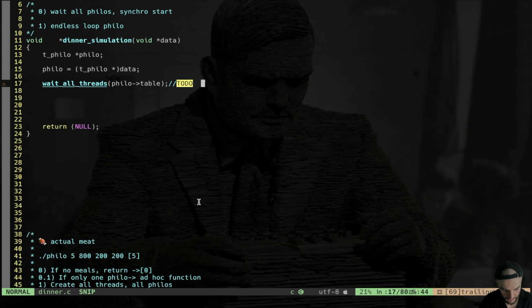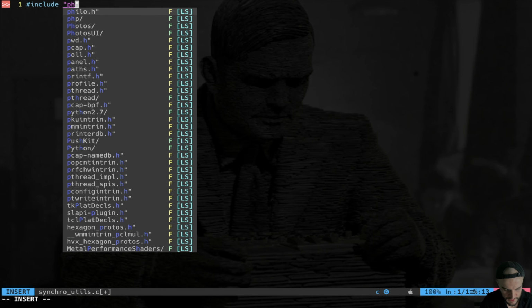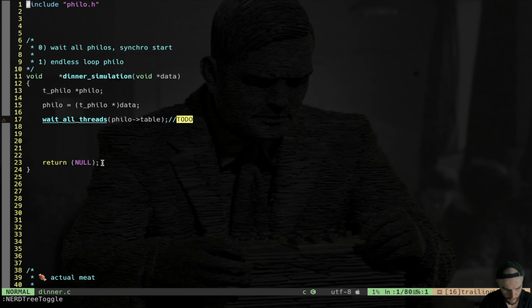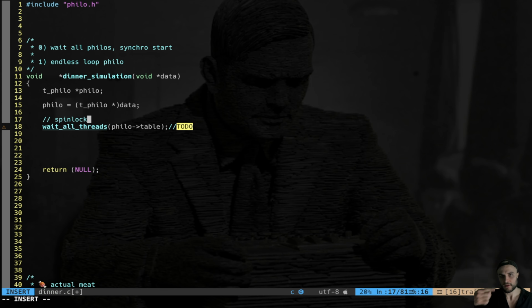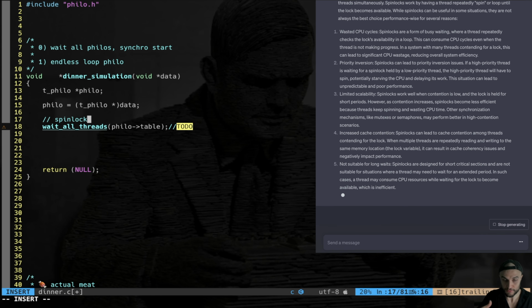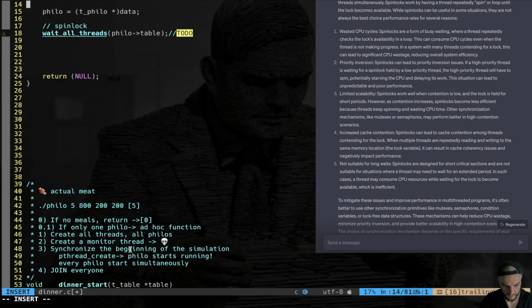Let's create this. We're going to create another module that I call synchro utils. Some functions to synchronize. We're going to need others also for the monitor thread. So this file is going to prove useful. Include philo.h. So what is the idea here in our dinner? We have wait all threads. This can be a spin lock, namely we are making the actual thread run, spin locking in a while loop, a busy waiting, call it as you want, until all the threads are ready, namely the flag is set to true, this flag here.